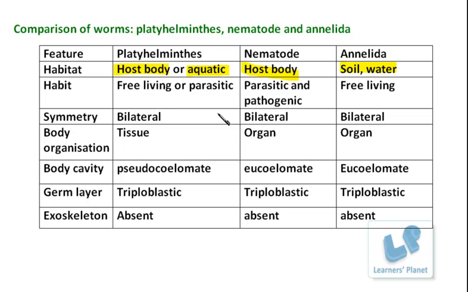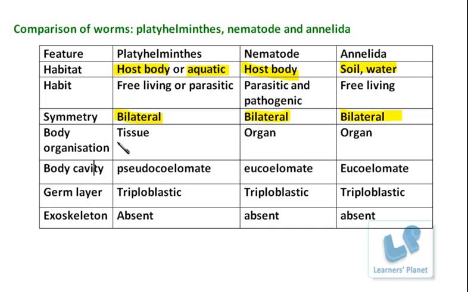Platyhelminths, they can be free living or parasitic. Nematodes are parasitic, and usually they are pathogenic. In fact, they are always pathogenic. If I compare them with the platyhelminths, even the group which is parasitic here, of course it is disease causing organism, right? Then if I compare them with the annelids, these annelids, they are free living organisms, and it is not necessary that they always cause the diseases. In fact, they can be friendly also, right? Regarding symmetry, all these three categories are having the bilateral symmetry.